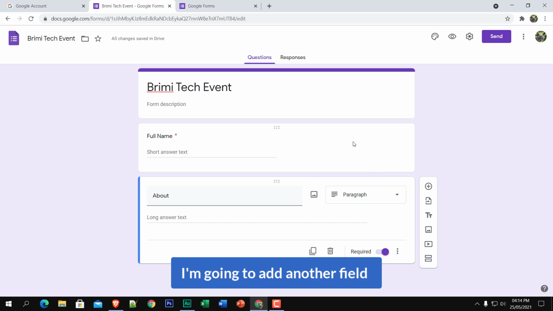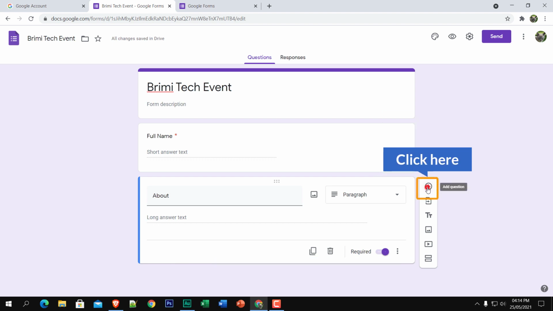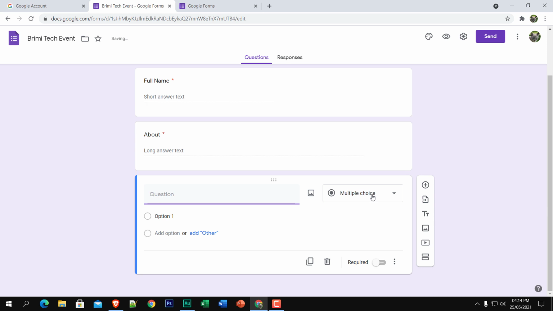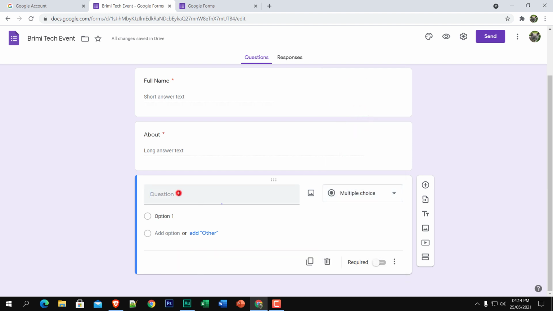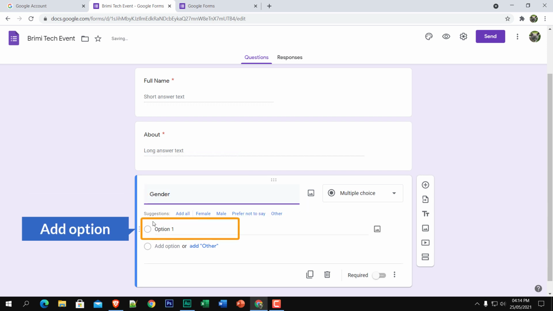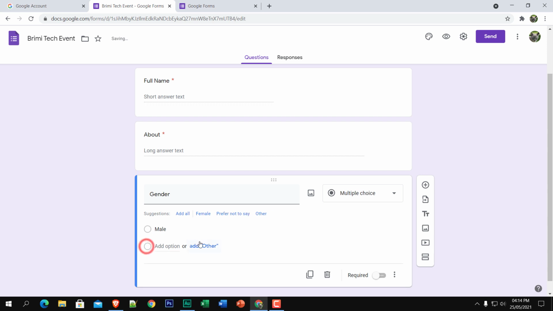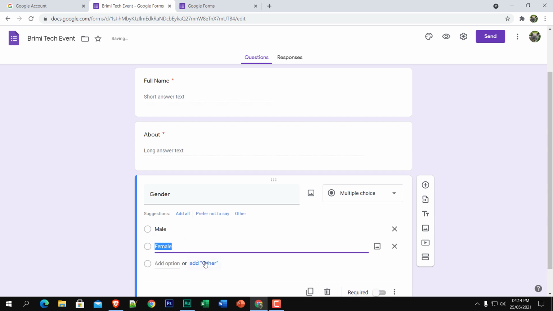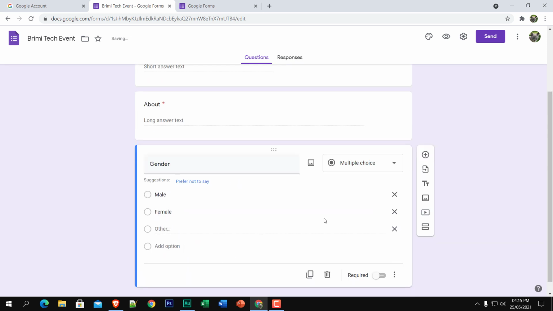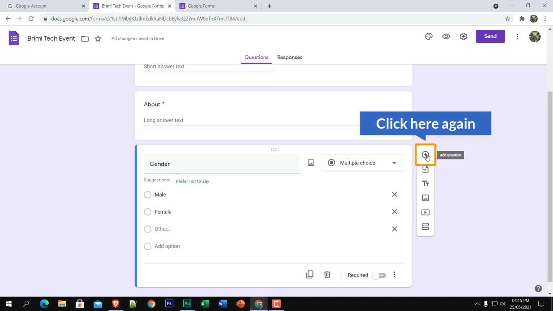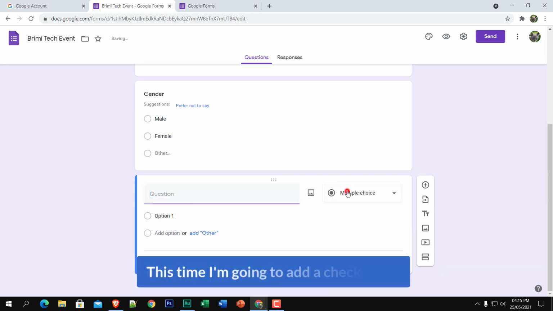Okay, and I'm going to add another field. Just go again to this plus sign and a question is added. This time I'm going to add multiple choice, and I'm going to add gender. The first option is male, the second option is female, which was added automatically, and the third option is other. Okay, add other.